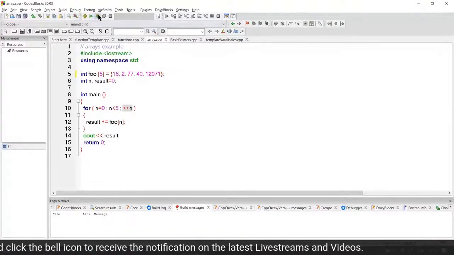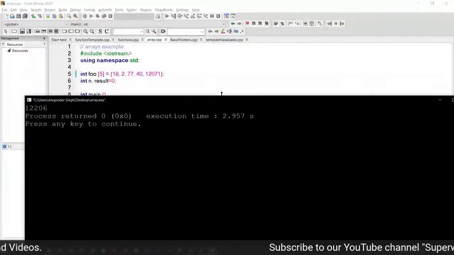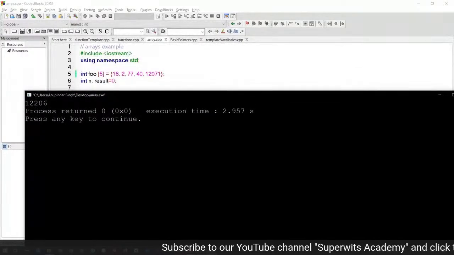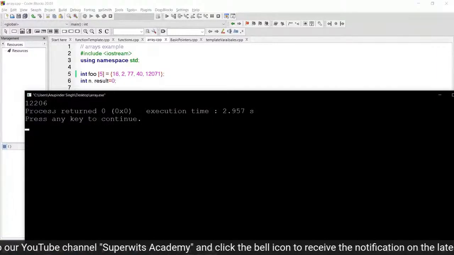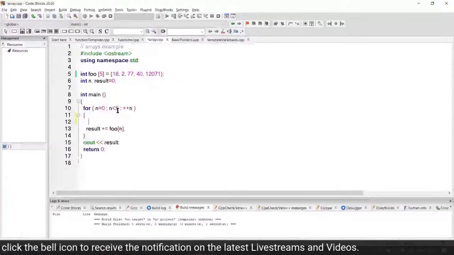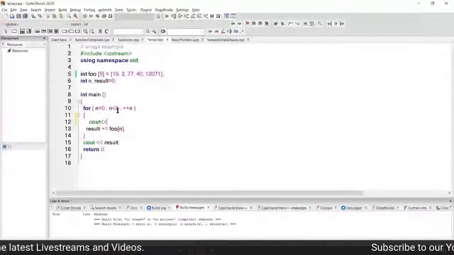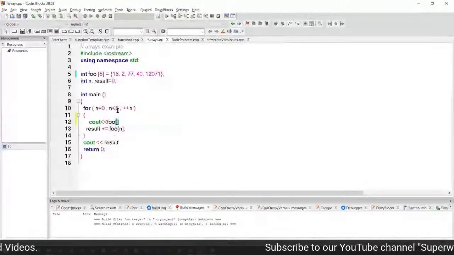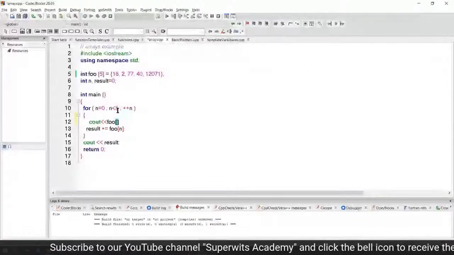So I'm going to do a typical run here. What you can see is the total value which has been calculated here is 12206. We can also do a printing at this particular part. Before doing any of the addition, I'm going to print the value of the current location of that particular variable, right?